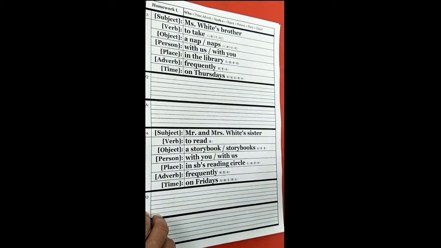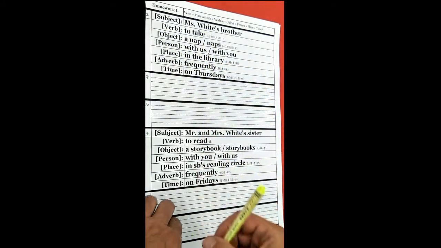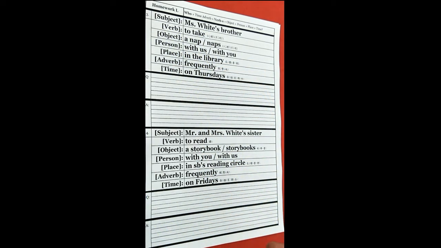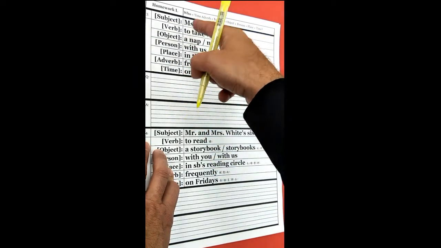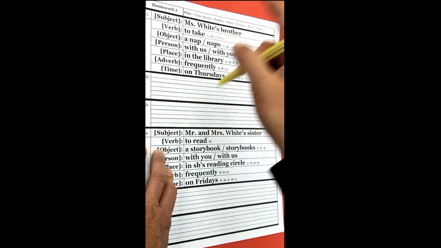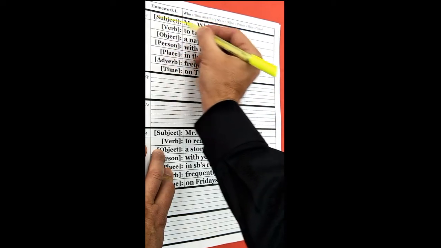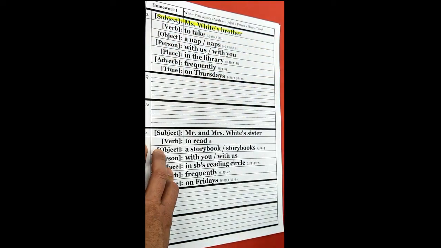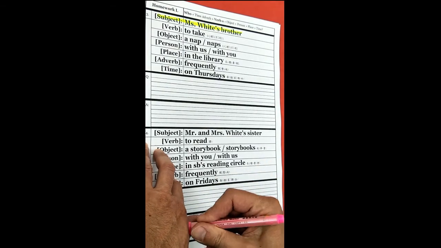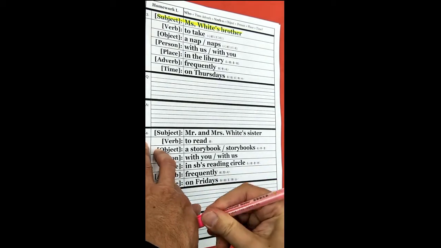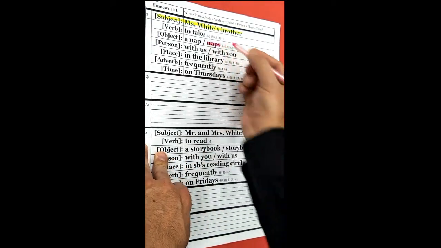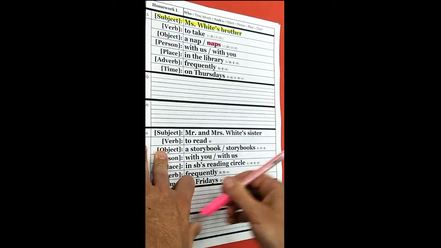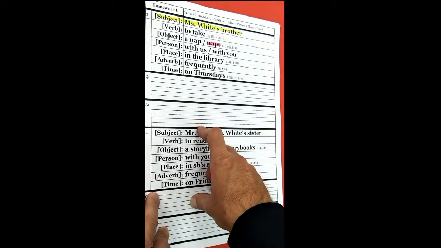Okay, let's look at number 3. Subject, Ms. White's brother. Don't forget, it's very important you pronounce Ms. correctly. American women will get very angry if you say Miss. It's not Miss, it's Ms. So this is the answer. Okay? And we're going to use the object naps. So, this is a very easy one.